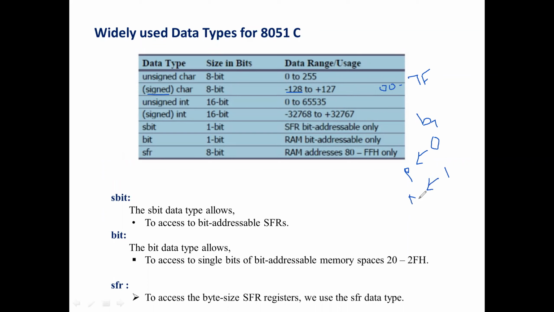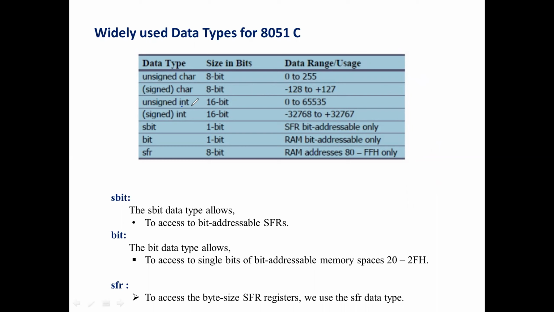So that's why the positive range is 0 to 7F. In decimal, it is minus 128 to 127 for signed operation. So in the program, if you assign a signed character a value, it should be within this range, plus 127 or minus 1, and so on.